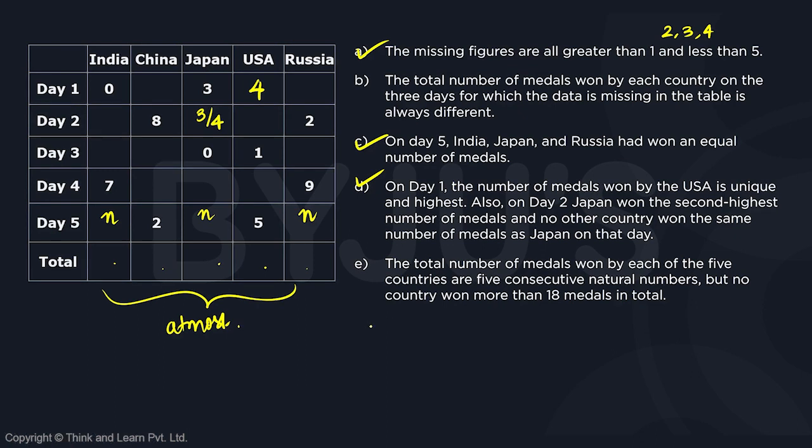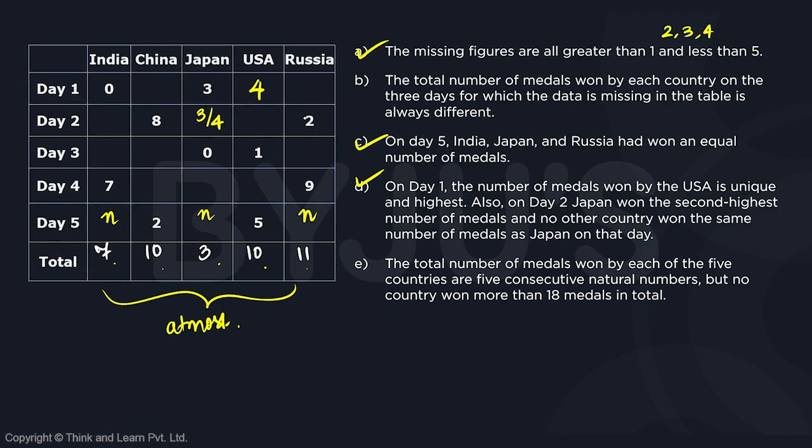So if we see what is the total number of medals these countries have won so far, we will see for India, it's already 7. For China, it's already 10. For Japan, it's already 3. For USA, this is already 10. And for Russia, this is already 11. Because for USA, we know it's 4, 1, and 5. So what we see is Russia has the largest total of medals. So we will have least cases if we start with Russia.